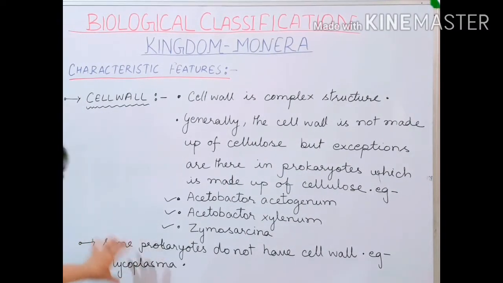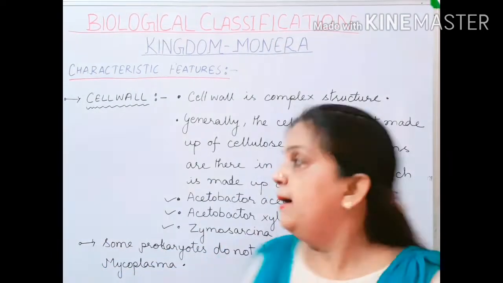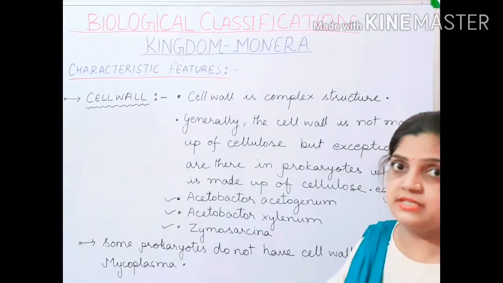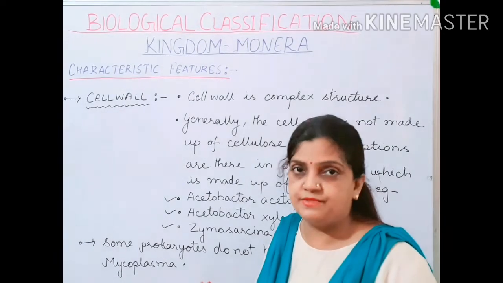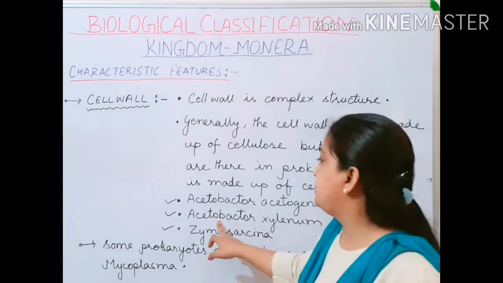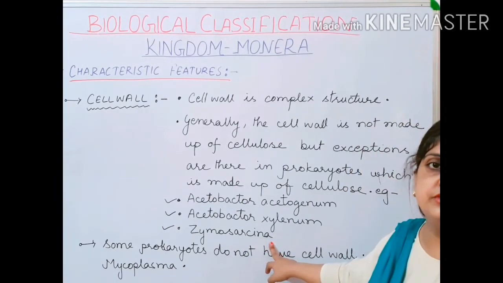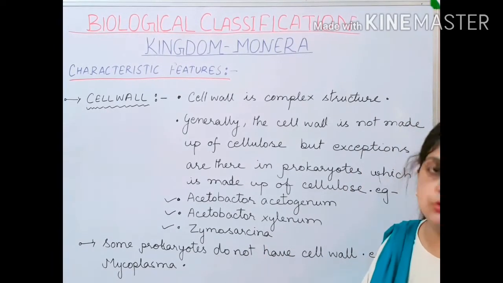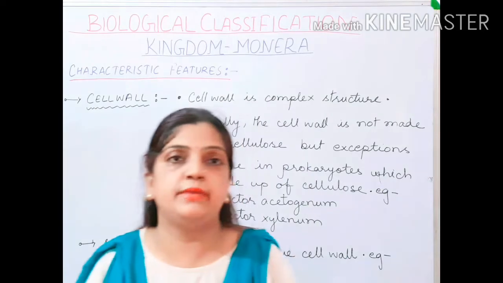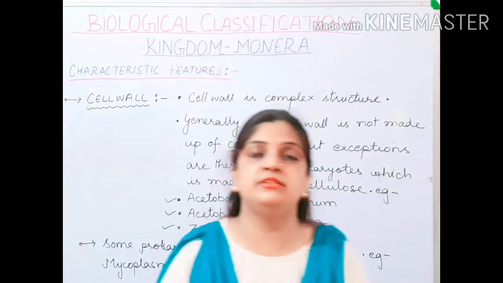Now children, all these examples we will be discussing in detail in the later part of the videos, but here it is important to know that organisms are also present in Monerans where the cell wall is absent, like Mycoplasma. Organisms like Acetobacter acetigenum, Acetobacter xylinum and Zymosarcina are examples where a cellulosic cell wall is present, and all the rest of the bacteria in this group have a cell wall made up of peptidoglycan. Now children, let us move ahead with the cell membrane.